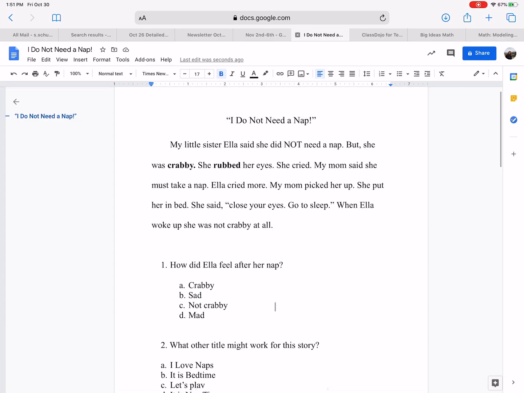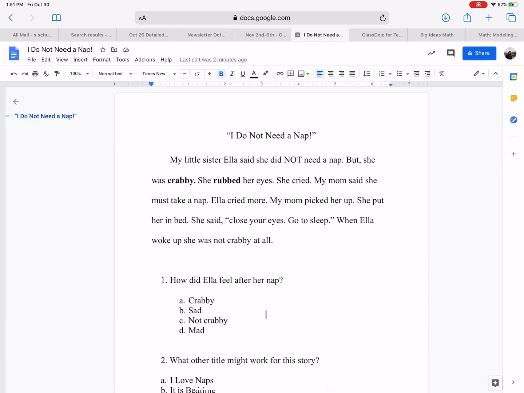context clue questions or our comprehension questions: how did Ella feel after her nap? So after is the big indicator. The beginning of the passage was before her nap because she did not want to take the nap at the beginning. So let's reread the ending part. She put her in bed. She said, "Close your eyes, go to sleep." When Ella woke up, she was not crabby at all.